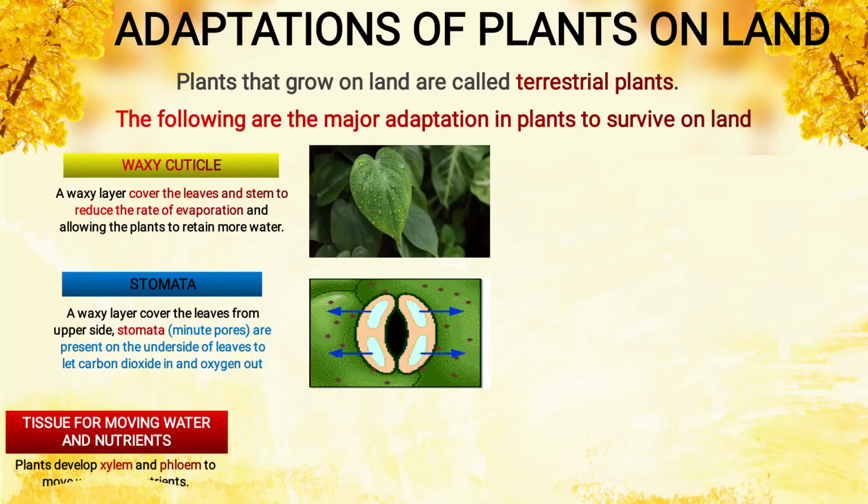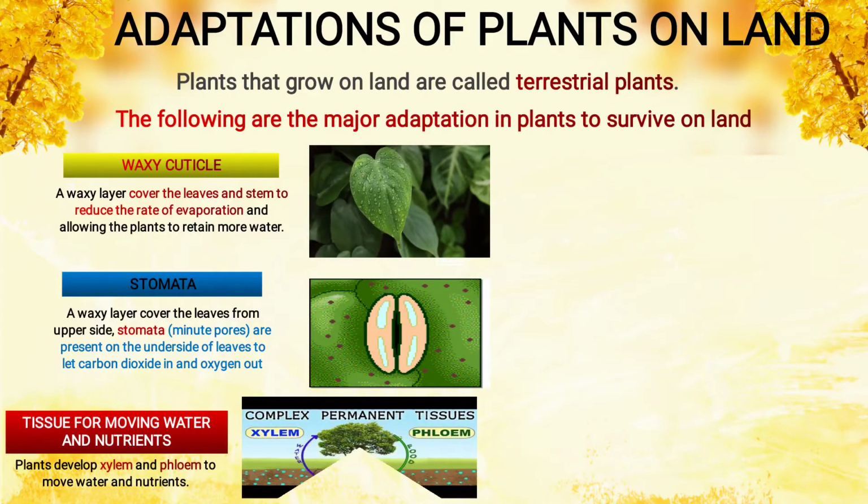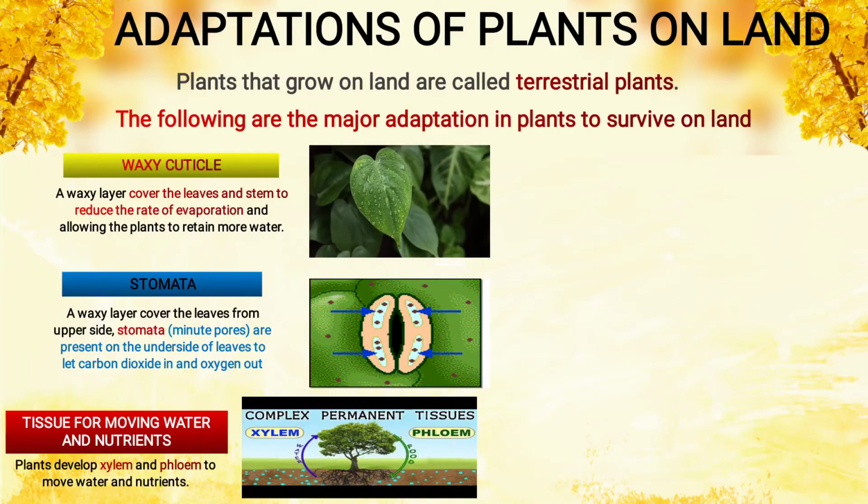Tissue for moving water and nutrients. Now plants developed xylem and phloem to move water and nutrients. As you see down in the image, with the help of the root, we give water to the soil. From the soil, the root absorbs the water and minerals. Now who will take this water and minerals to the other parts of the plant?